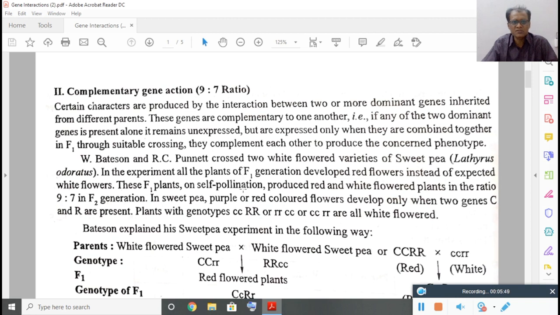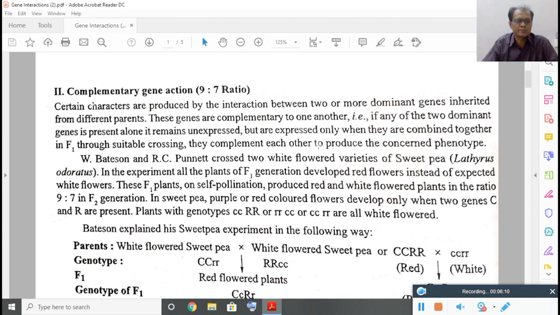When any one of these two genes is absent, they cannot express their character. That means they are mutually expressive. So this nature is nothing but what? Complementary gene action, and that phenomenon is called complementary factors or complementary gene action.